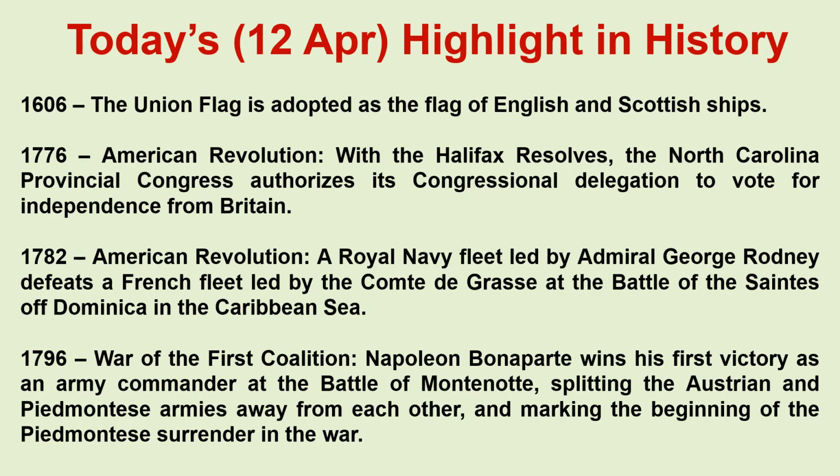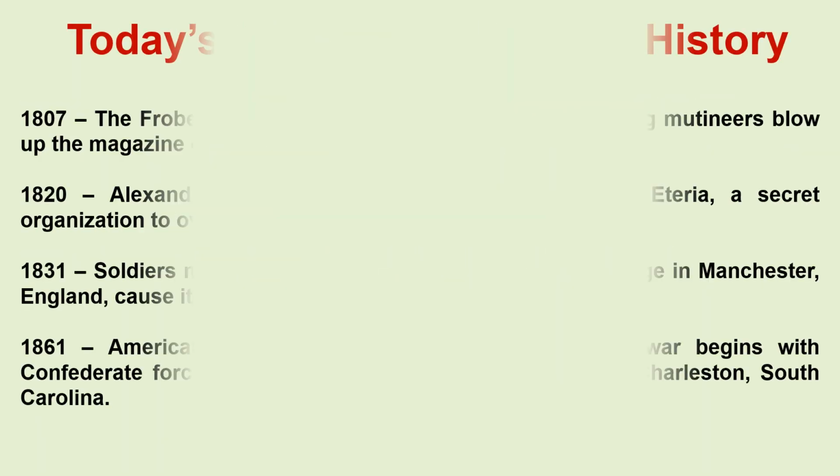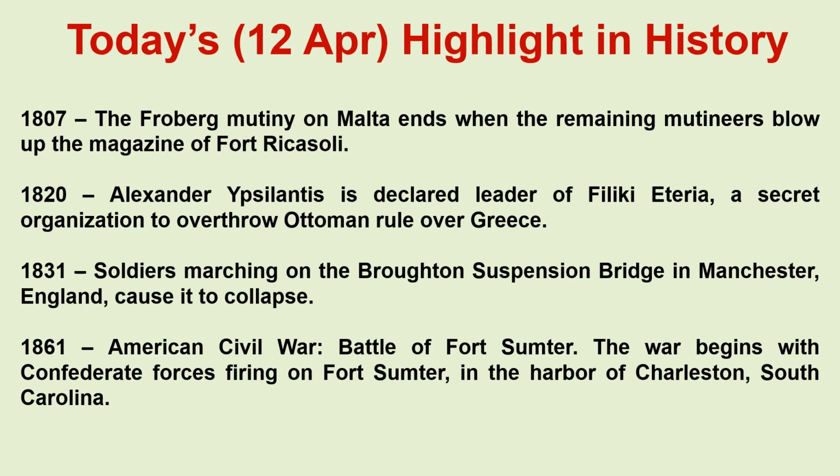1796. War of the First Coalition. Napoleon Bonaparte wins his first victory as an army commander at the Battle of Montenotte, splitting the Austrian and Piedmontese armies away from each other and marking the beginning of the Piedmontese surrender in the war. 1807. The Froprague mutiny on Malta ends when the remaining mutineers blow up the magazine of Fort Ricasoli.